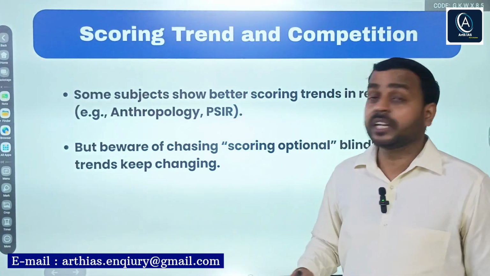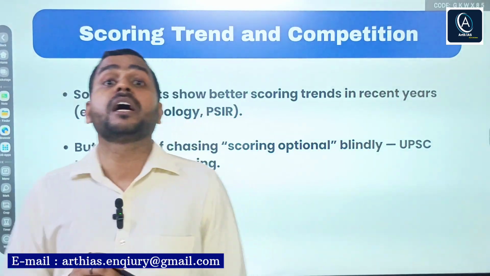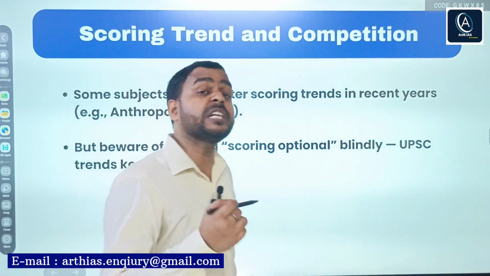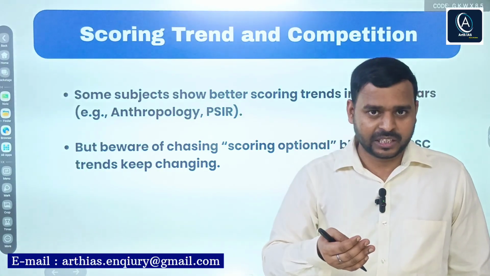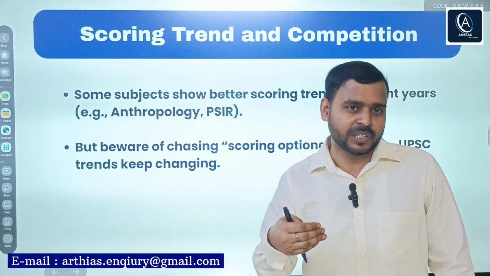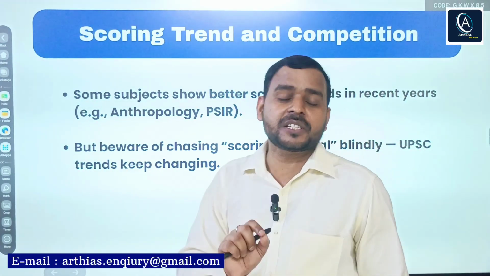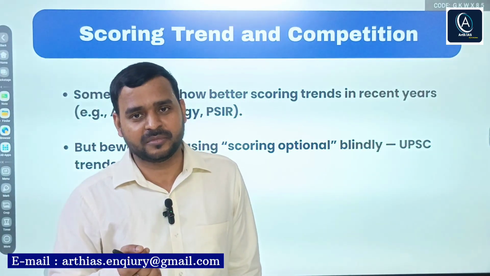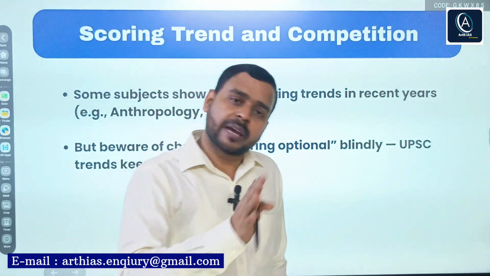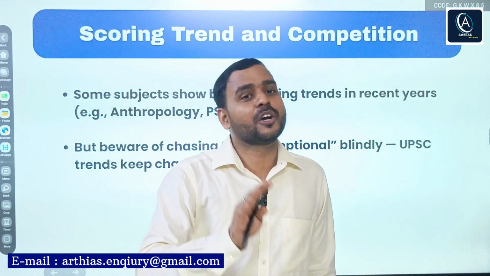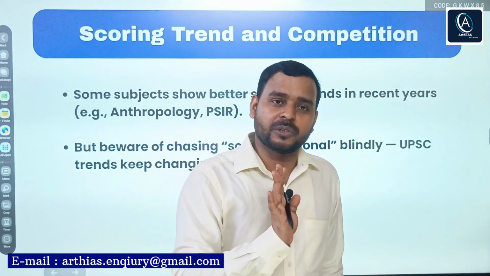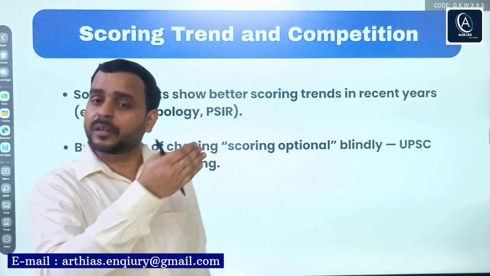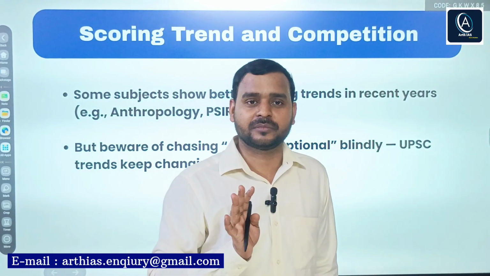Now next one, scoring trend and competition. Scoring trend means, as I said, for the last few years, especially 5 to 8 years, political science and international relations are in trend. Among the top 10 ranks, 2 to 3 aspirants are from a political science international relations background, meaning they have opted for political science as their option.